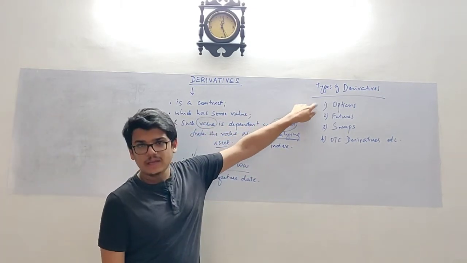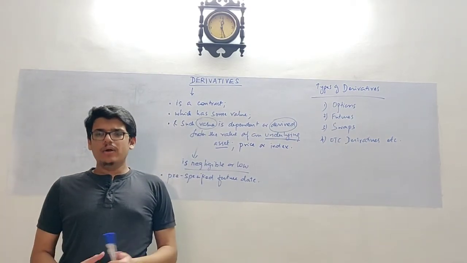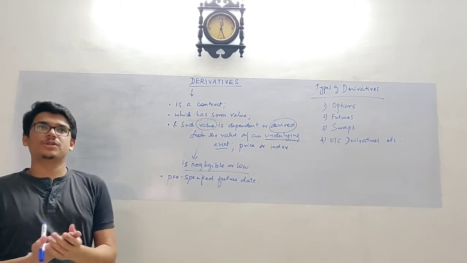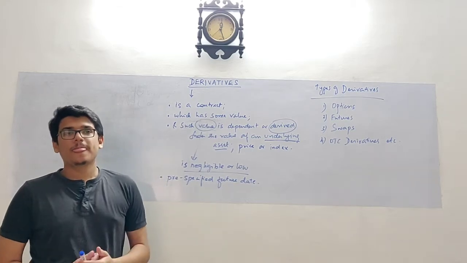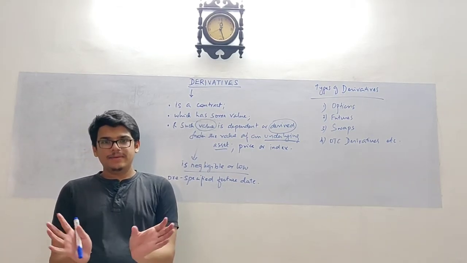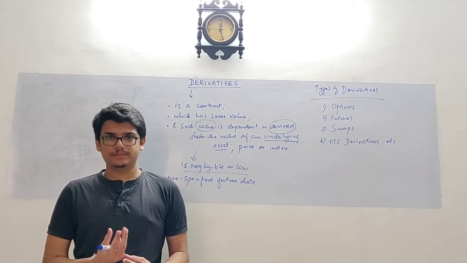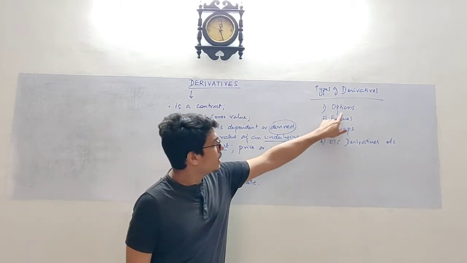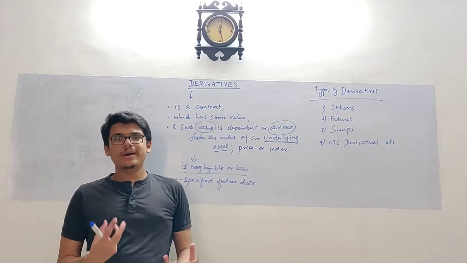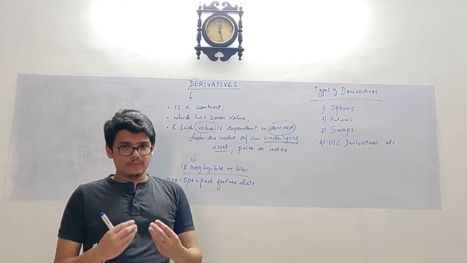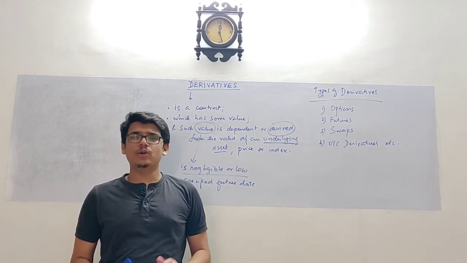I'll take options as an example and explain this definition. Now, what is an option contract? First, you have to understand that an option contract is a derivative instrument, as I've already told. An option contract is a contract between two parties wherein one party has the right. The name itself says it: option means a right. So an option contract is a contract in which one party has the right to buy or sell.